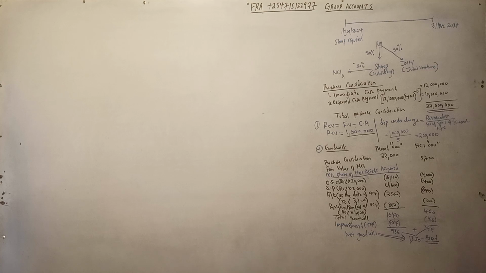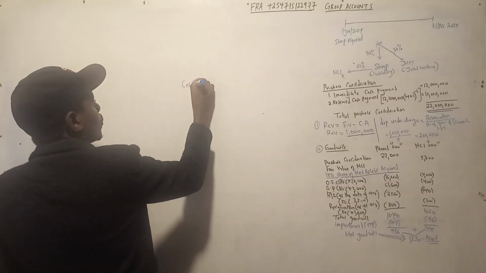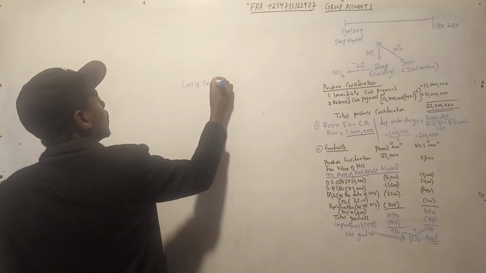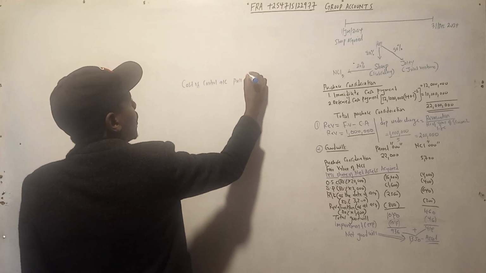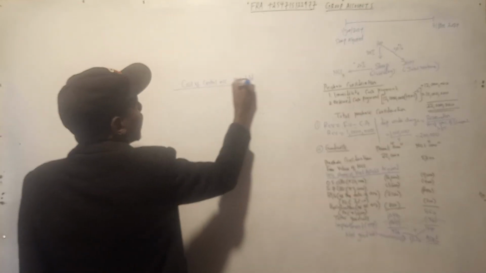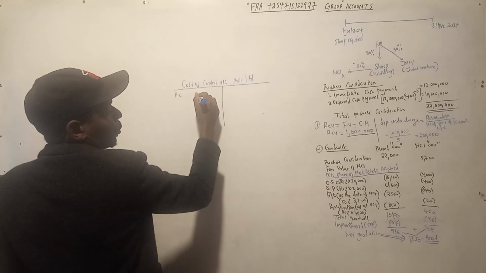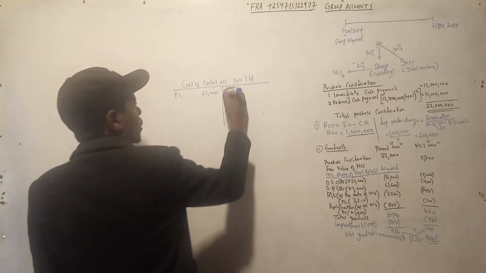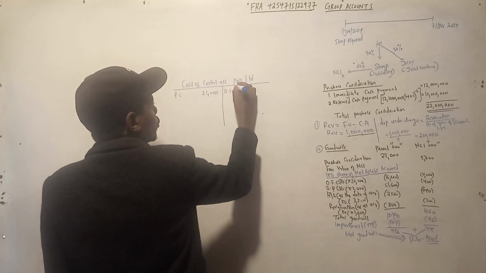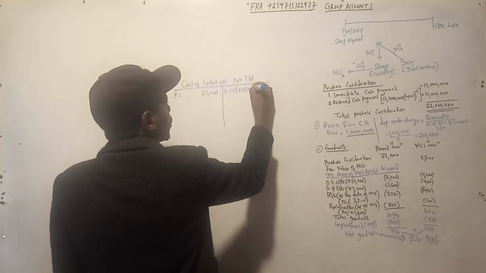So, cost of control account. So we open, we say cost of control account. We start with Pool Limited. We start with the purchase consideration, which is 22,000. Then we less the net assets. So we start with the ordinary share capital. We pick 80%, that goes to the parent, of 20,000.